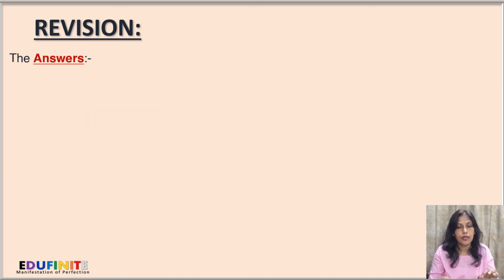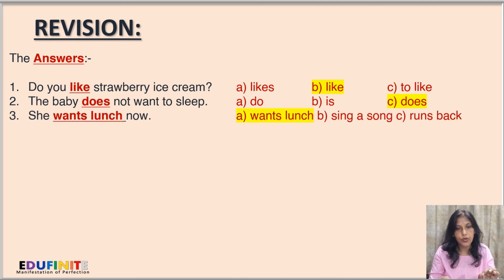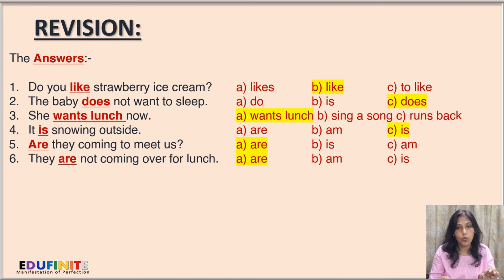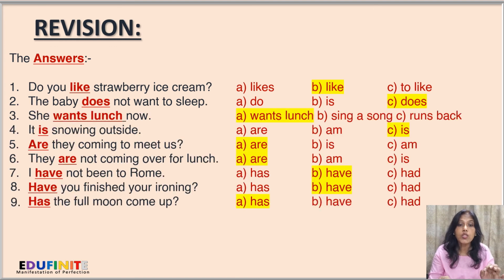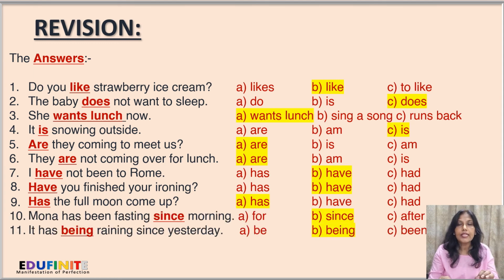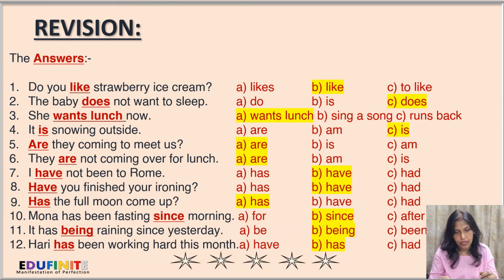The answers. Do you like strawberry ice cream? The baby does not want to sleep. She wants lunch now. It is snowing outside. Are they coming to meet us? They are not coming over for lunch. I have not been to Rome. Have you finished your ironing? Has the full moon come up? Mona has been fasting since morning. It has been raining since yesterday. Hurry has been working hard this month.